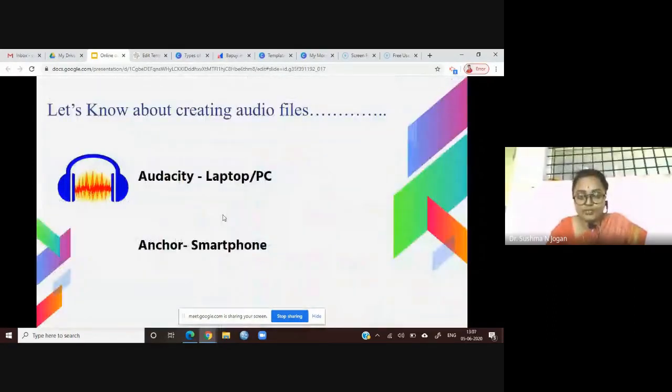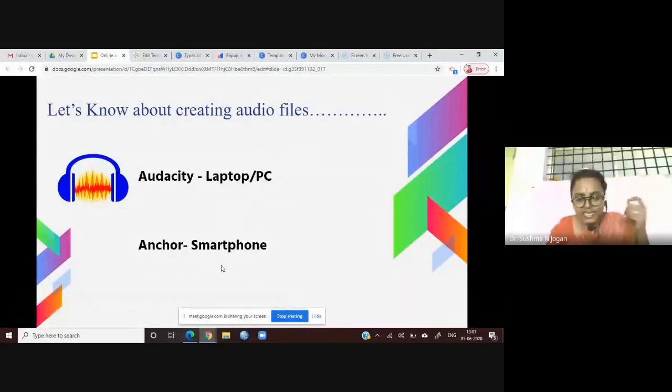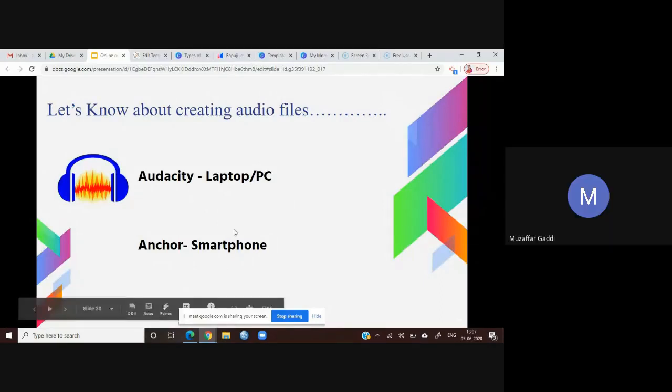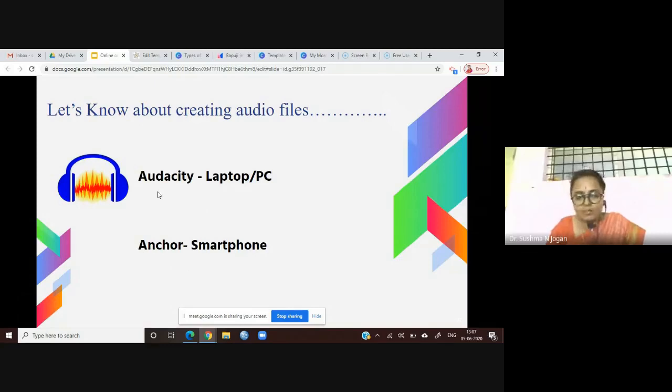Moving on to the next. Next comes audio. Till now you have seen recording the screen and all. Now let us see audio. You can create audio using your smartphone, and you can also use a laptop or personal computer. One available software is Audacity. It is very useful and helpful, and you can download it on your laptop and use it at any time. You can create audio clips.